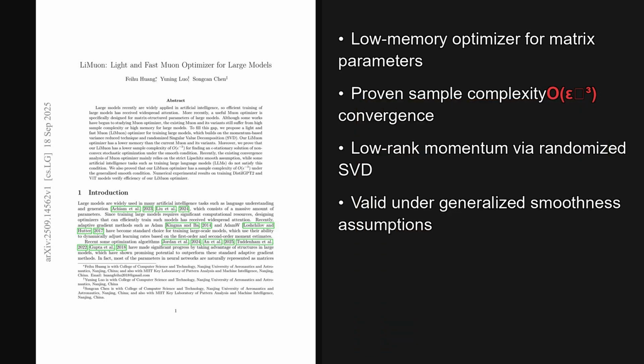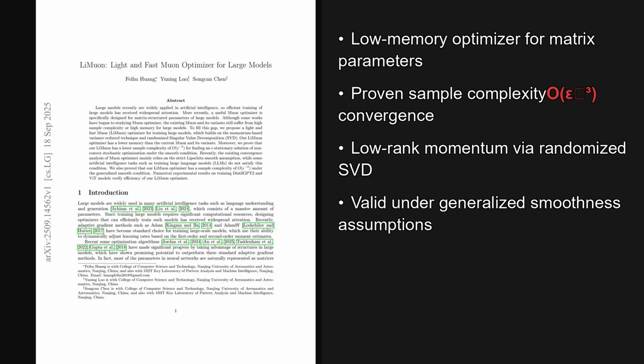I'm Alex. Today we're looking at a paper from the Hugging Face trending list, published on September 18, 2025, just yesterday. The standout result is a new optimizer that cuts memory use for matrix-shaped parameters while reaching an epsilon stationary point with sample complexity O of epsilon to the power of -3, improving on prior Muon analyses.